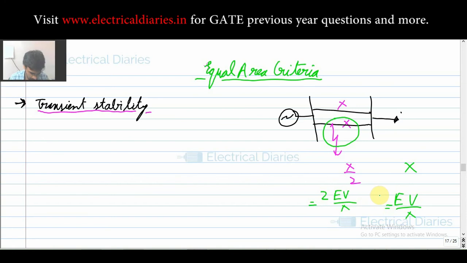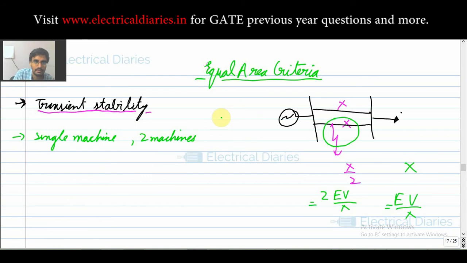So in such cases we use this equal area criteria. Okay, and in this equal area criteria you must remember that this criteria is used only for two machines or single machines. Okay, so this you have to remember. This is applicable only for a single machine connected to a bus or two machines connected with each other. Okay, so that is the limitation of equal area criteria.